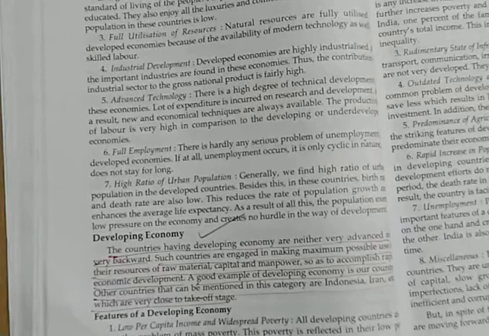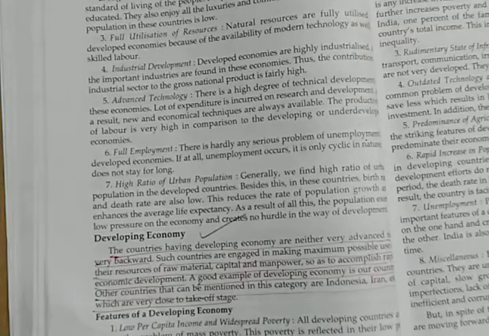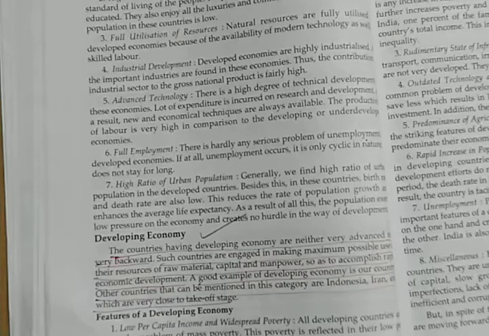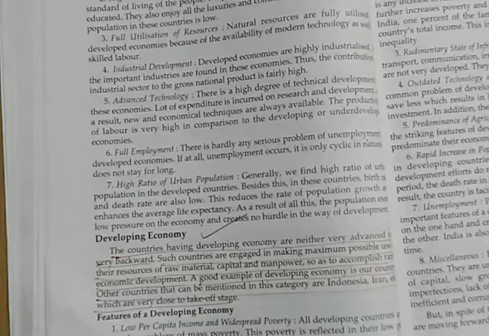So a developed economy will be that which has advanced technology, full employment, more urban population, fully utilized resources, a pretty high standard of living, and high per capita income. These are the features of a developed economy. Whereas what kind of countries will be developing economies?